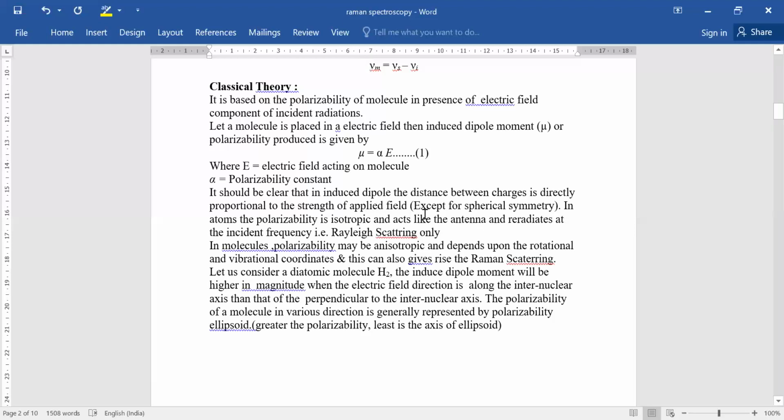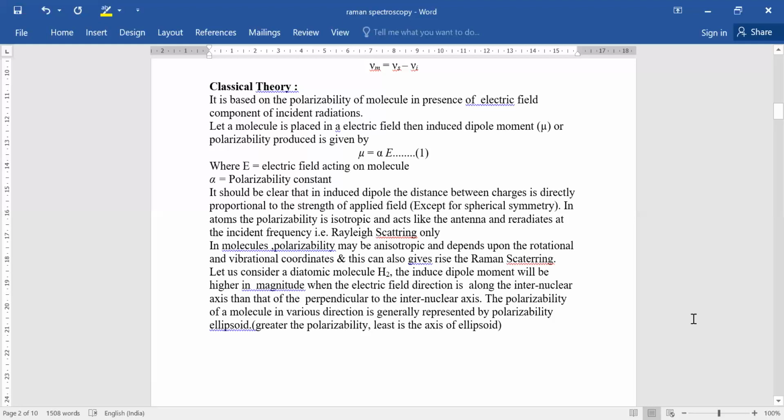So in atoms, the polarizability is isotropic and acts like an antenna and re-radiates the incident frequency, which is known as Rayleigh scattering. While in molecules, polarizability may be anisotropic and depends upon the rotational and vibrational coordinates, and this also gives rise to Raman scattering.